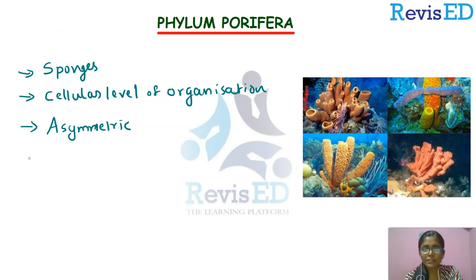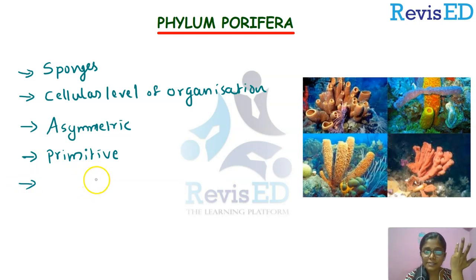Now, what about their evolution? Are they recently evolved ones? No, these are primitive organisms, which means they evolved very early in time. So they are primitive. And what about their number of cells? Are they unicellular or multicellular? Yeah, it's obvious that these animals are multicellular, right?